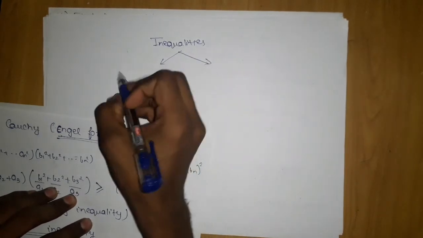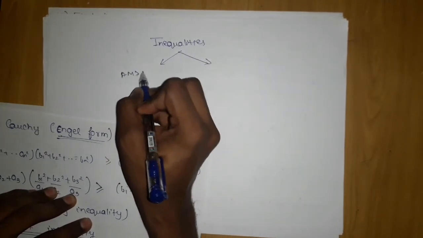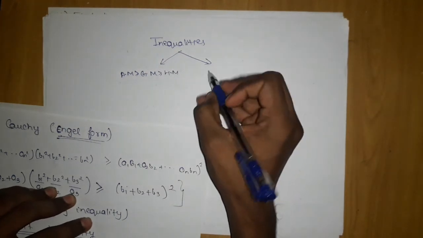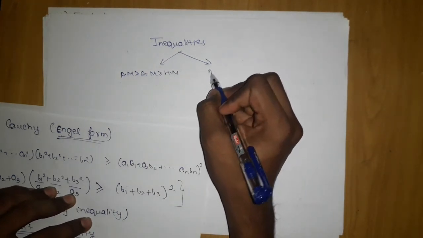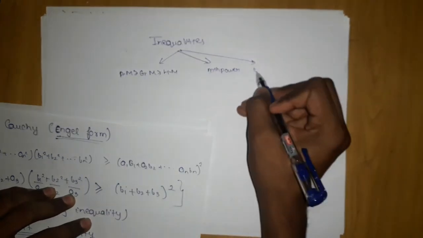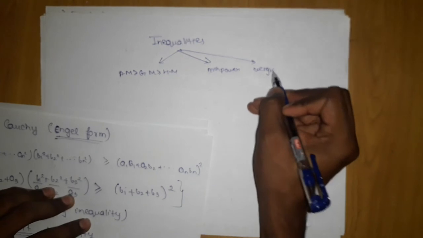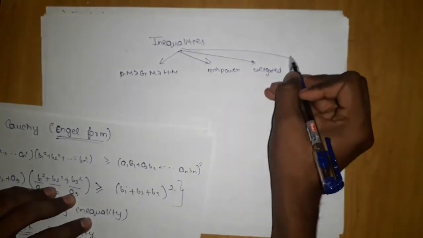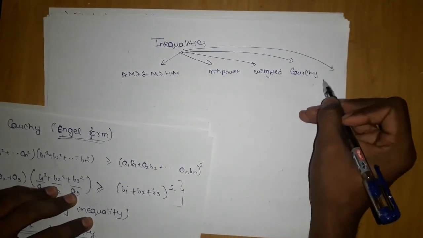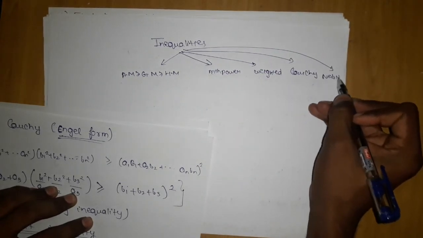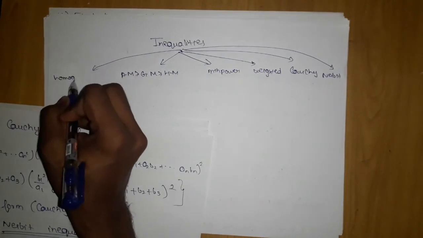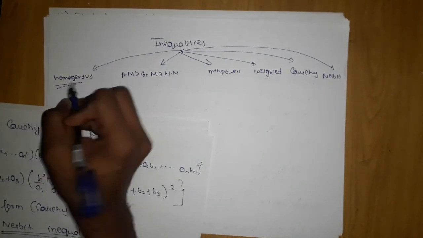Remember that AM is greater than or equal to GM is greater than or equal to HM, and the rest of the inequalities: the mth power means, which I call weighted means, again Cauchy-Schwarz, Nesbitt, and one more thing, homogeneous. This you already know.